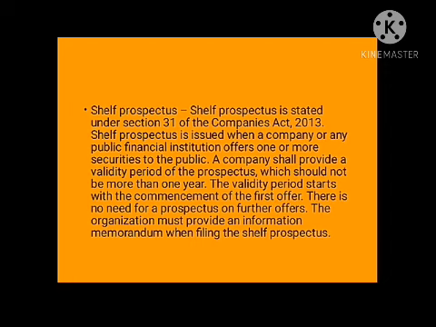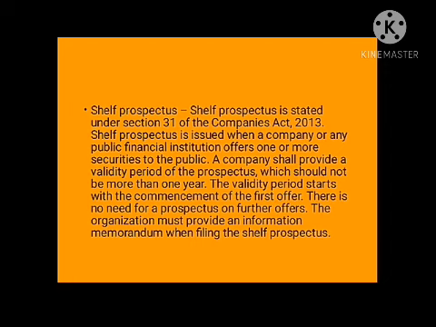Now suppose there is a company named XYZ Limited. It wants to issue 1 lakh equity shares of rupees 100 each on the 10th June of 2019. So here it has issued its shares in 2019. Further, again it wants to issue 1 lakh preference shares of rupees 100 each on 25th Jan 2020.